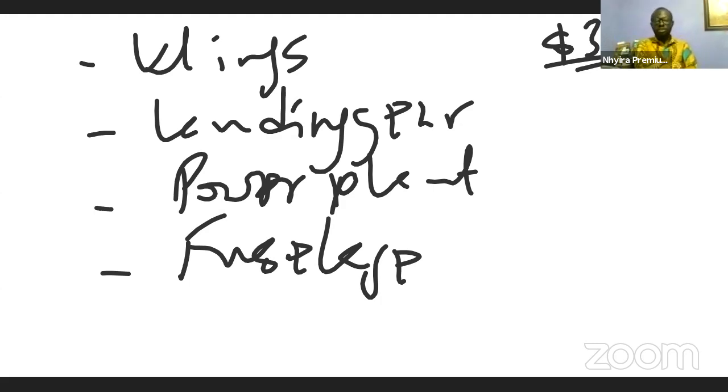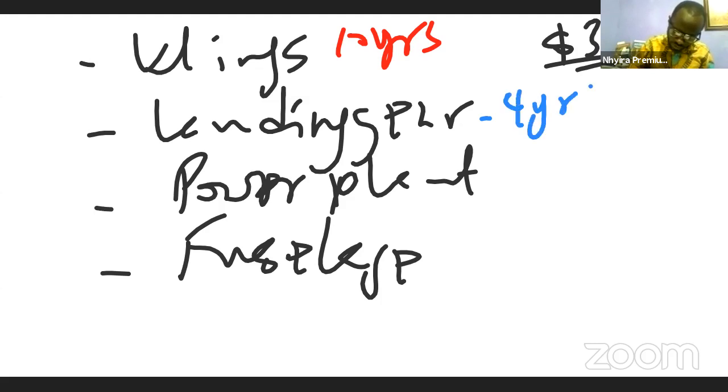So the entity will depreciate each component differently. Now, the wings may be depreciated over a period of, say, 10 years. The landing gear, because when it takes off, it lands, may be depreciated over probably something like 4 years or 5 years.